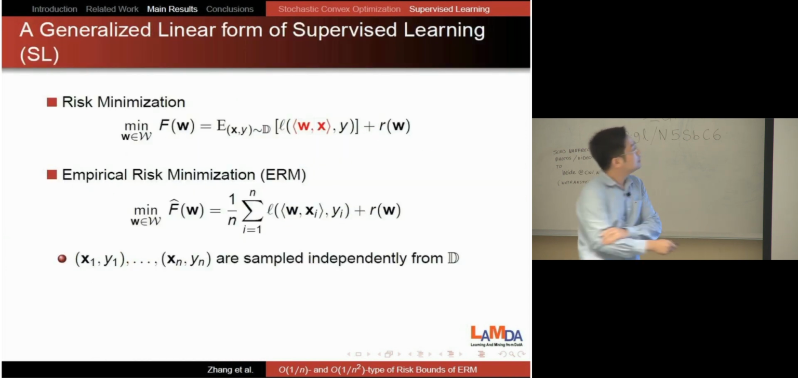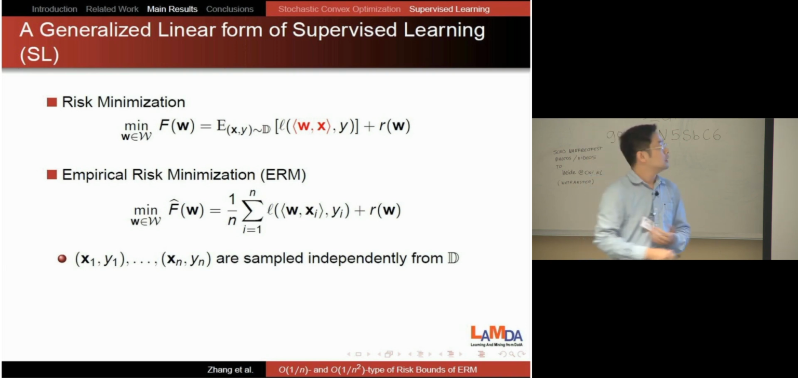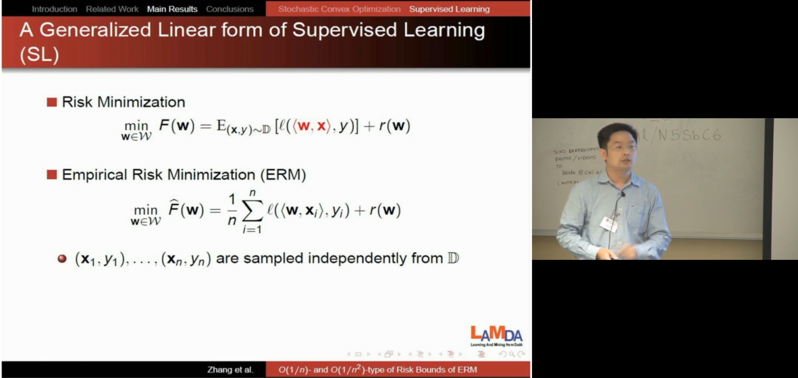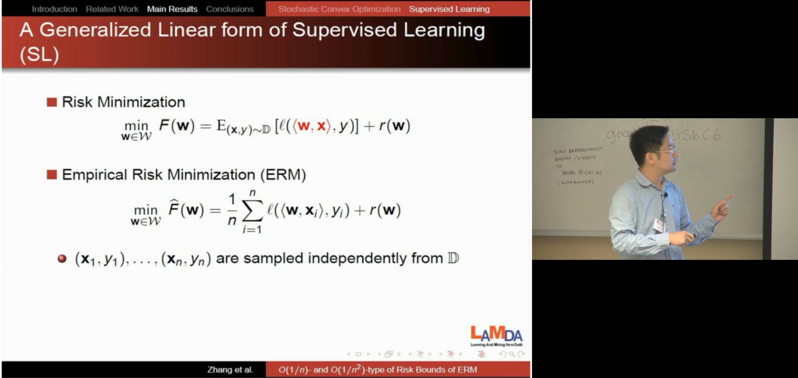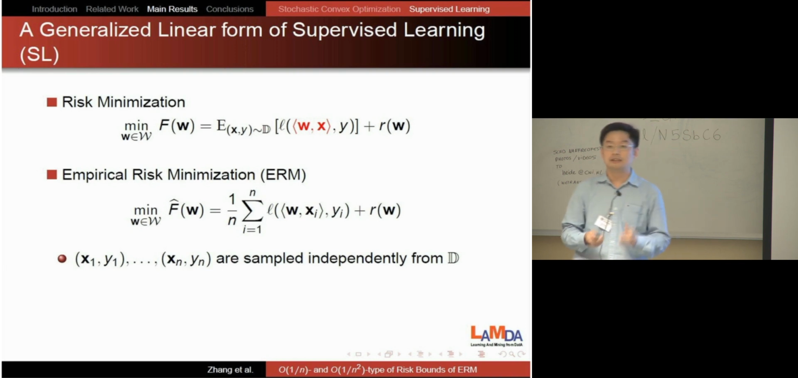Let's see our setting. For supervised learning, we consider the case where the prediction function is a linear form, the inner product of w and x. The reason is that with this setting, we can take the derivative easily. Otherwise, it's difficult to take the derivative.